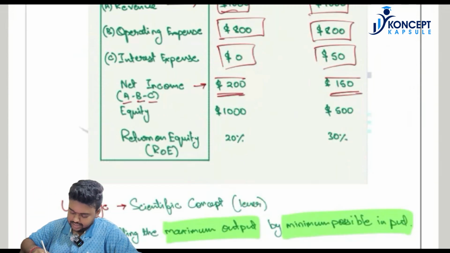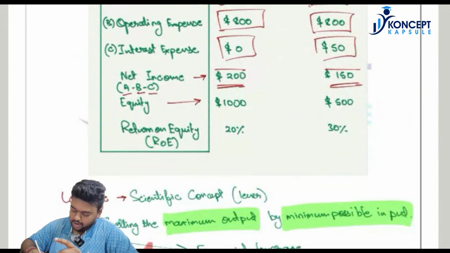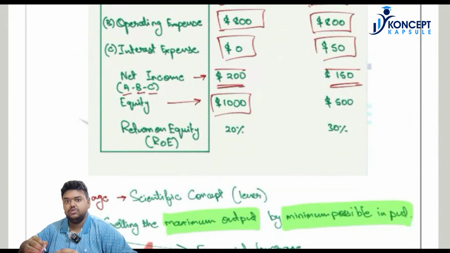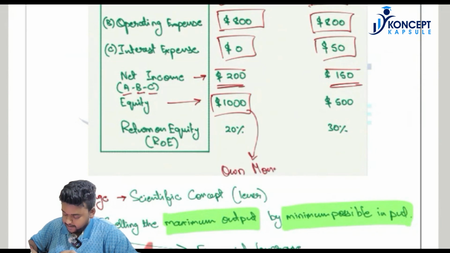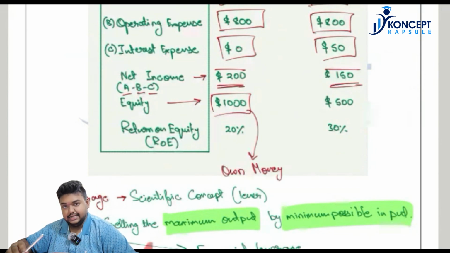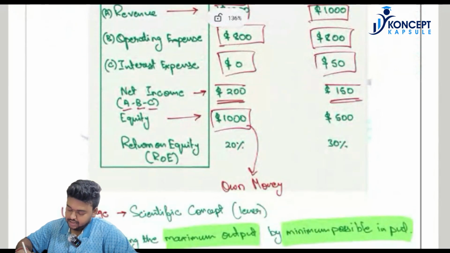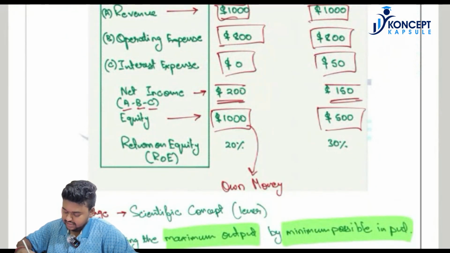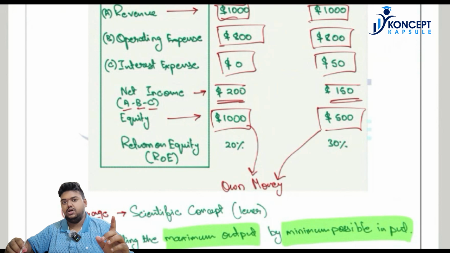See, in the first case, since it was 100% equity backed, the amount of equity invested in the business was $1,000. Equity is own money. In the second instance, since it was 50% equity and 50% debt, the amount of own money invested in the business was just $500. So in the first case it was $1,000, in the second case it was $500.